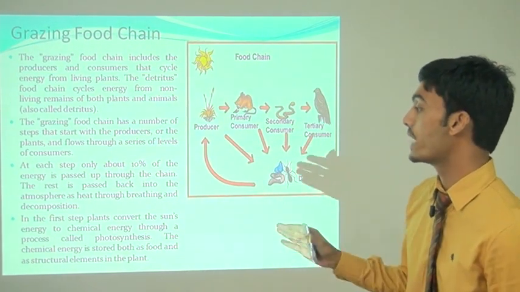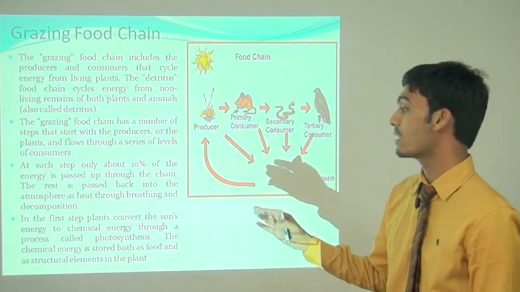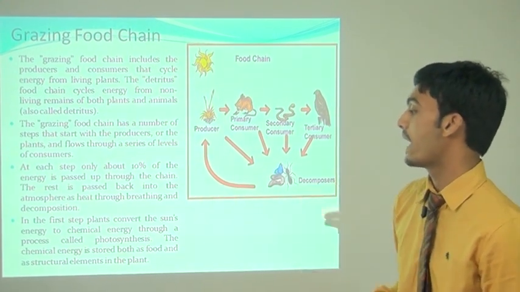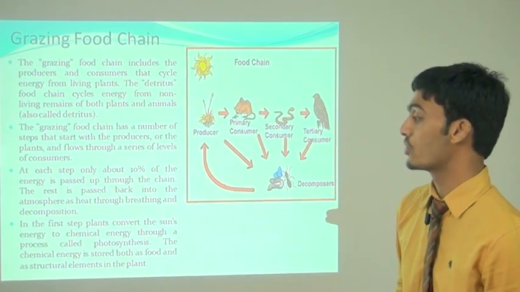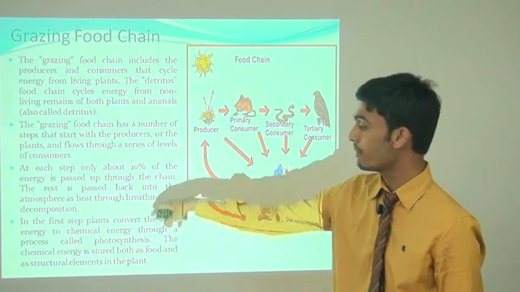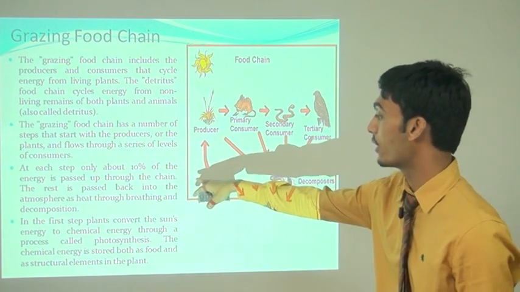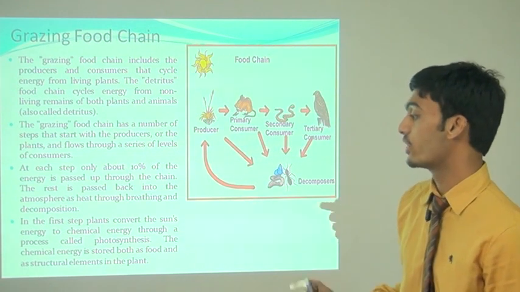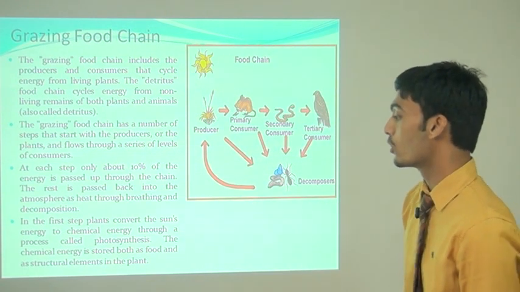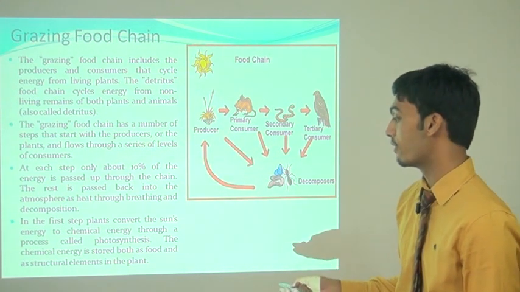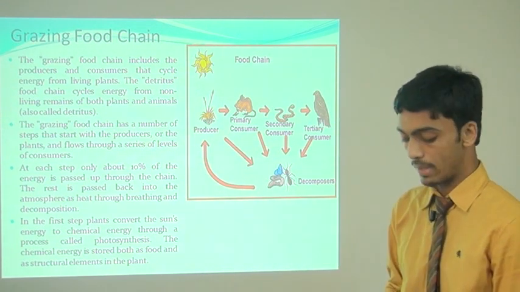At each step, only about 10% of the energy is passed up through this chain, and the rest is passed back into the atmosphere as heat through breathing and decomposition. This step we see in the next slide in detail, how it is passed and how energy is lost. In the first step, plants convert the sun's energy to chemical energy through the process called photosynthesis. The chemical energy is stored both as food and as a structural element in the plants.